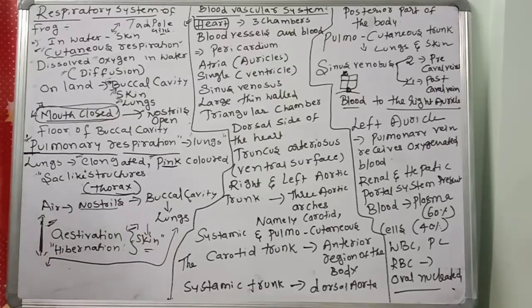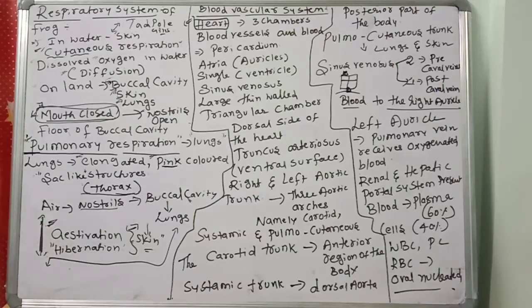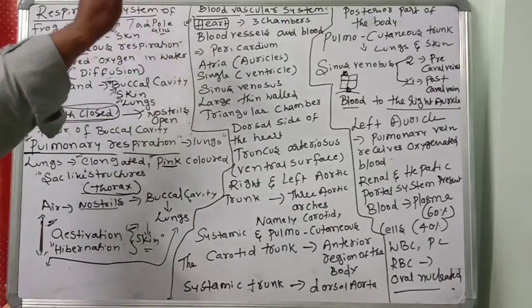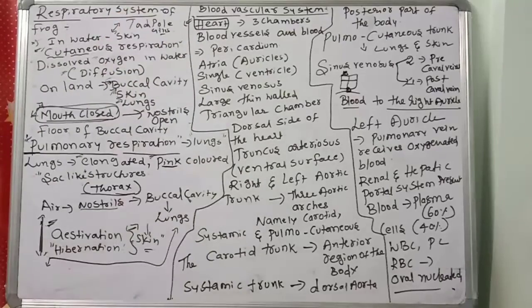At the time of estivation and hibernation, what is the meaning of estivation? Summer sleep. In very hot temperature, they rest in burrows. That is called summer sleep. Hibernation is winter sleep. At that time they respire through the skin. The blood vascular system is also there. There is a heart, a 3-chambered heart. Don't forget.